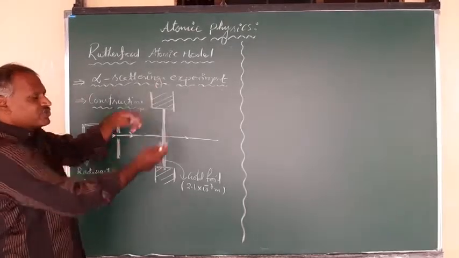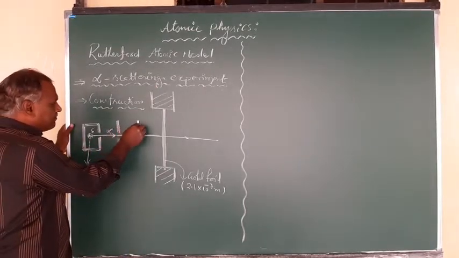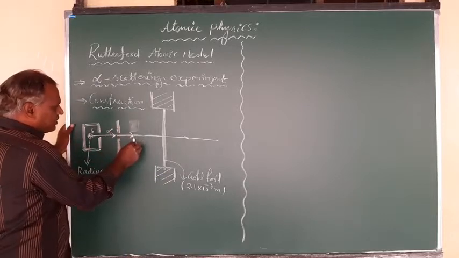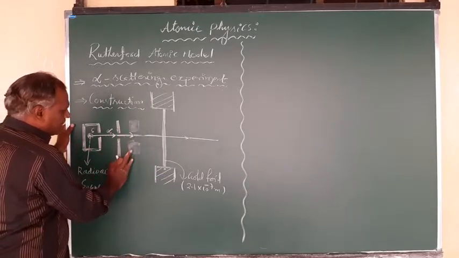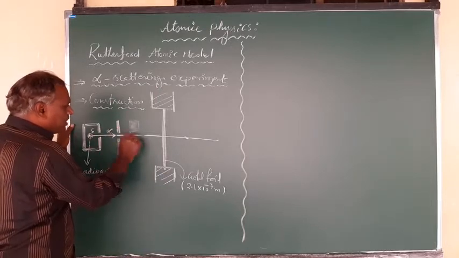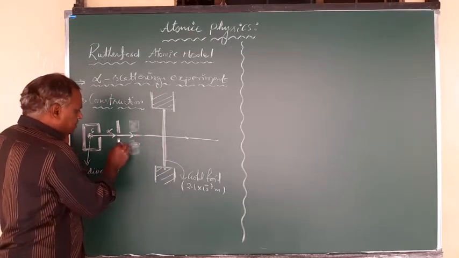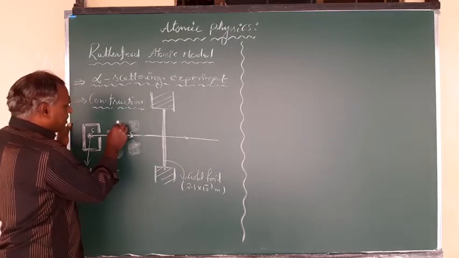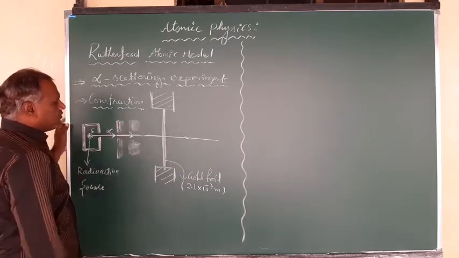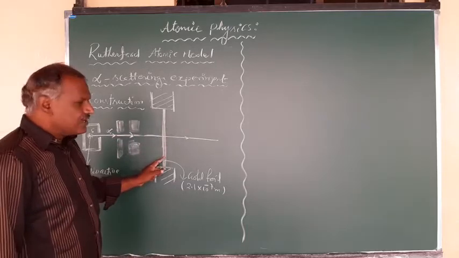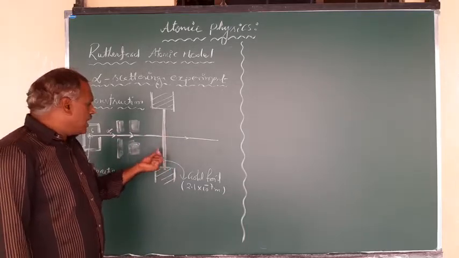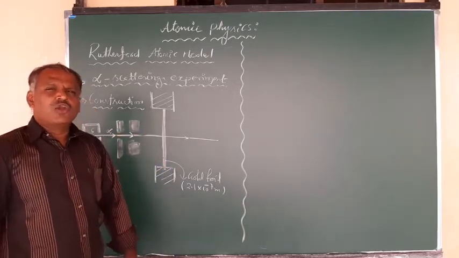and those alpha particles are made to move straight. For that we arrange this arrangement, which is called a collimator, to make the alpha particles move along a straight line. This is only for the movement of the alpha particles along a straight line, and here we have a very thin sheet of gold foil. On this, the alpha particles are allowed to be incident.